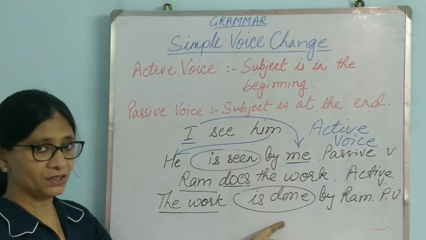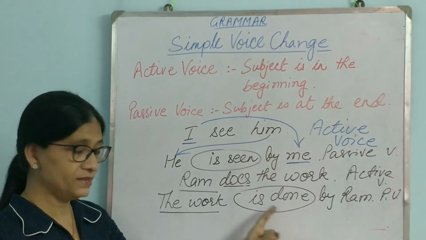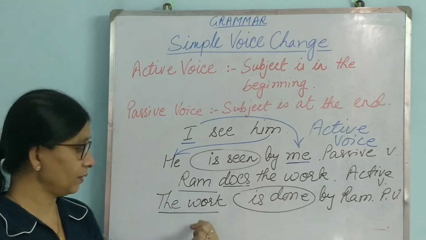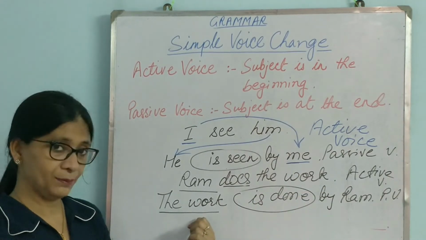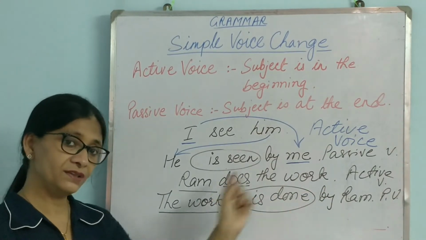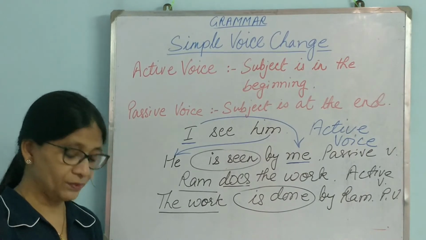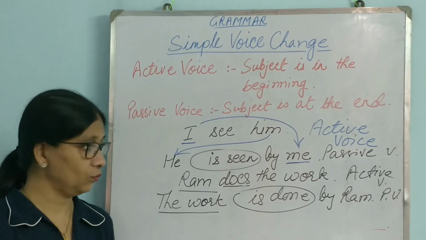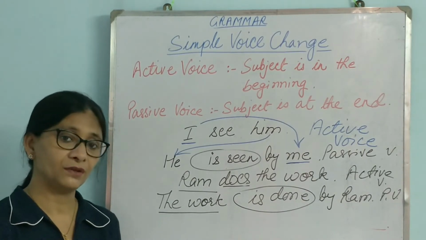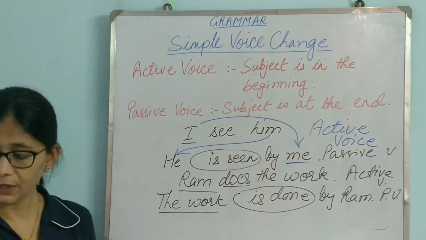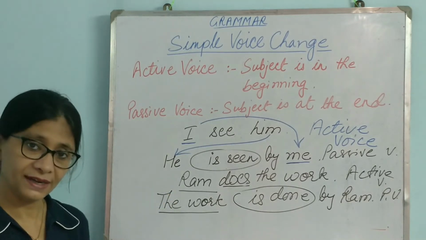So we use the past participle form in the passive voice. The object comes at the beginning, and the subject comes at the end. So these are the requirements for passive voice, and this is how we change active voice to passive voice. Now we shall see some more sentences.